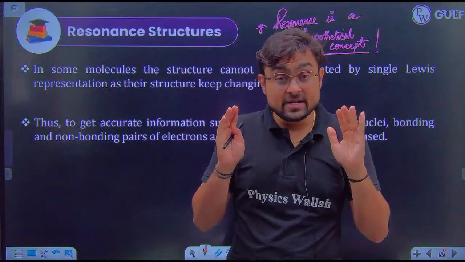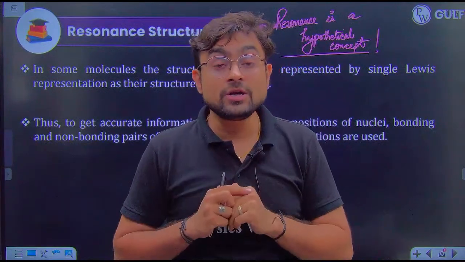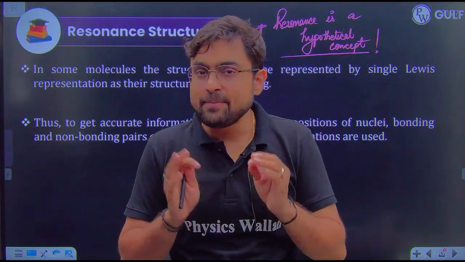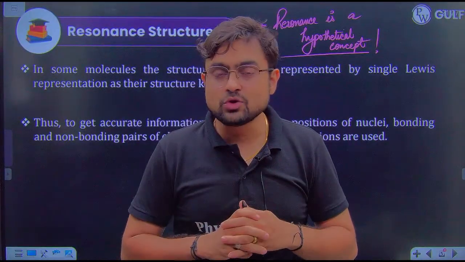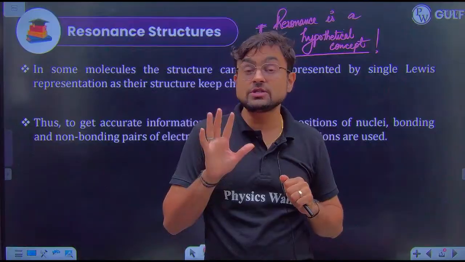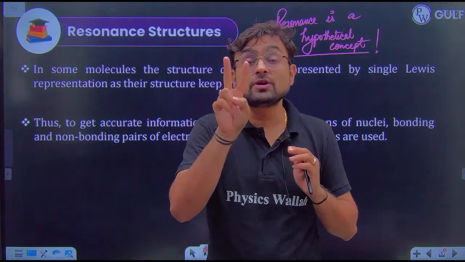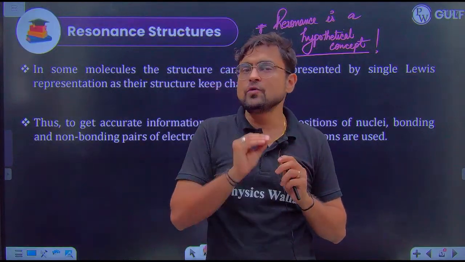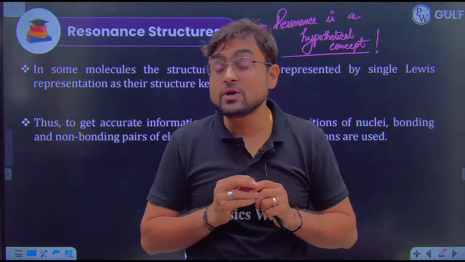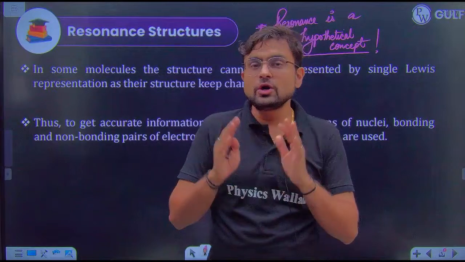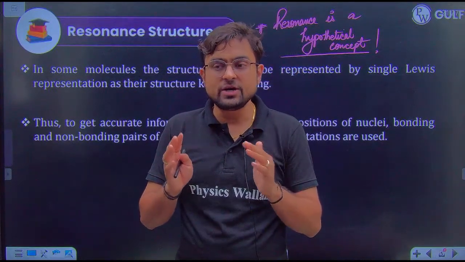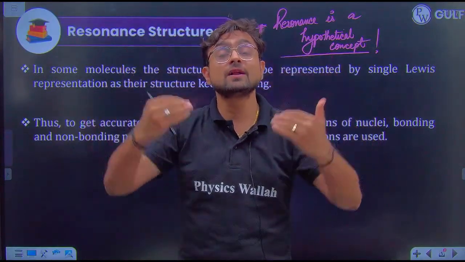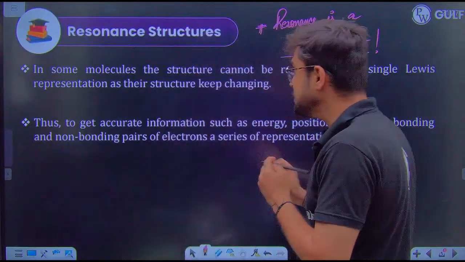But in reality, there are certain molecules that have more than one Lewis structure. For example, I will talk about ozone. I will draw that also for you. Ozone is a molecule that can show two different types of Lewis structure. If we draw only one Lewis structure of a molecule, we will not be able to explain its entire property. So to explain the complete property of a molecule, we have to draw more than one Lewis structure. Is it clear? So let's get started.